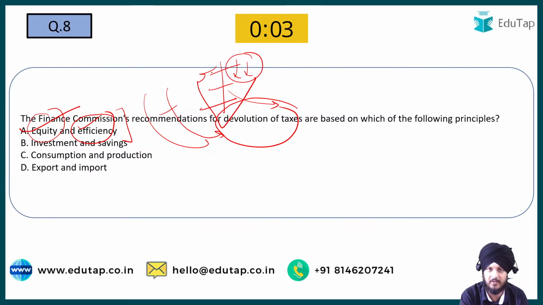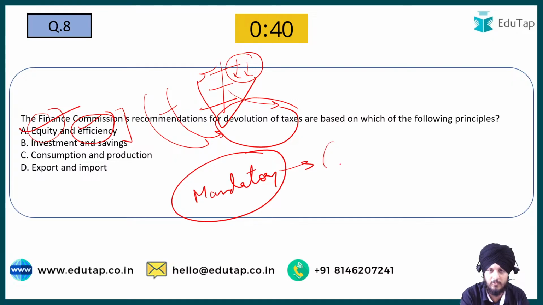I hope you know about the finance commission also, the constitutional body. Please read about it. What is the finance commission? Who appoints the finance commission? What is the tenure of the finance commission? What are the functions of the finance commission? Fine. And you should also know whether the recommendations of the finance commission are mandatory to be followed by the government or not. So write it in the chat box. Are they mandatory for the government to be followed? Because it is a topic given in your syllabus. Right? Yes or no? Are they mandatory to be followed?